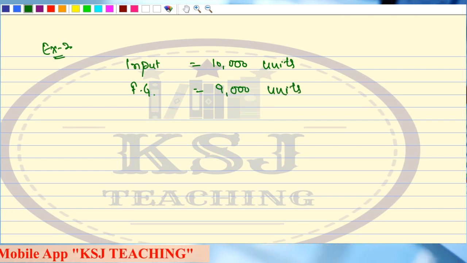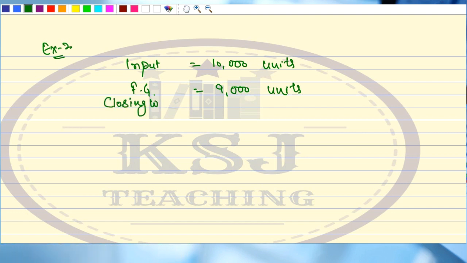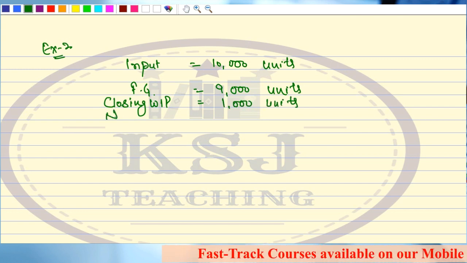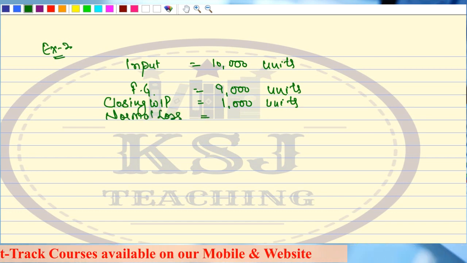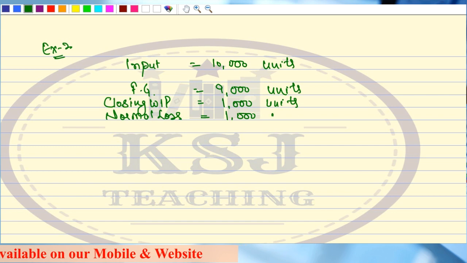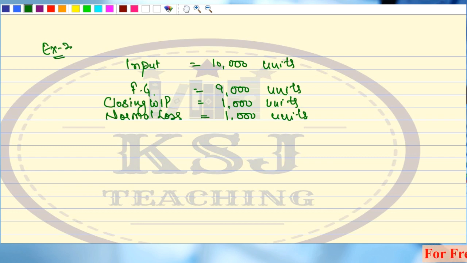My closing WIP is 1,000 units. And then my normal loss is 1,000 units. I'm not giving the scrap realize. The scrap doesn't realize anything out of it here.